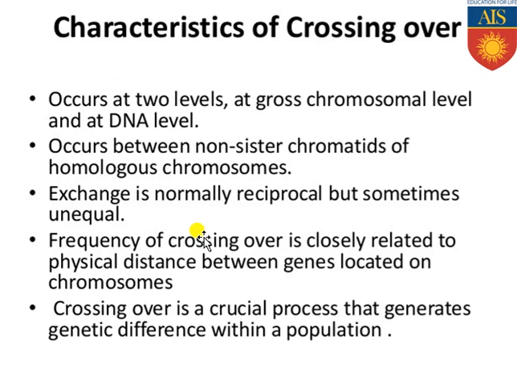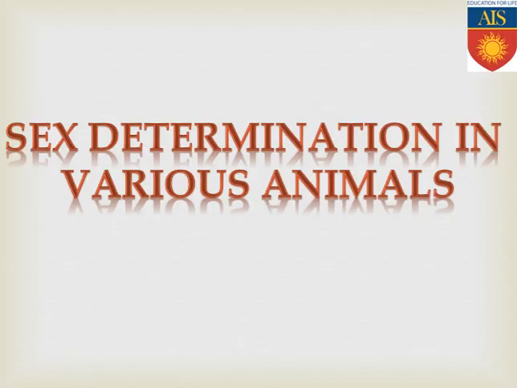Crossing over is a crucial process that generates genetic differences within a population. Obviously, if crossing over is not there, the variations cannot come. So for that reason, in the asexual mode of reproduction there is no crossing over, there is no recombination, and for that reason no variation comes. But in the sexual mode of reproduction, the gamete cells are produced, and during gamete production crossing over takes place, and for that reason variations also come. So these are the characteristics of crossing over, whatever I have discussed.